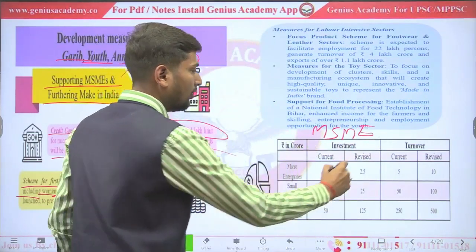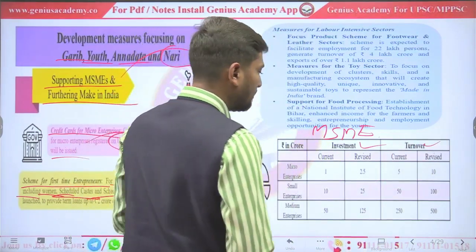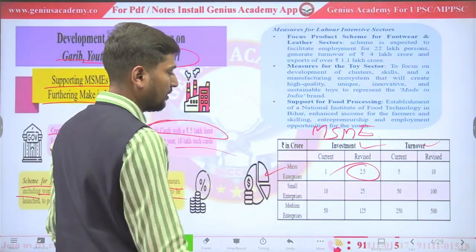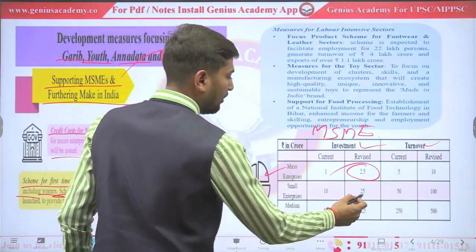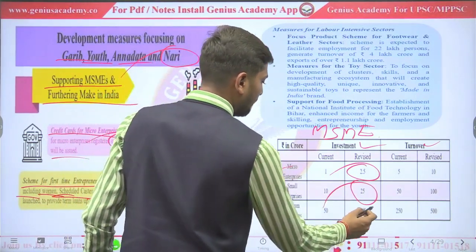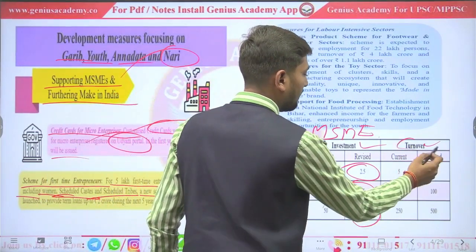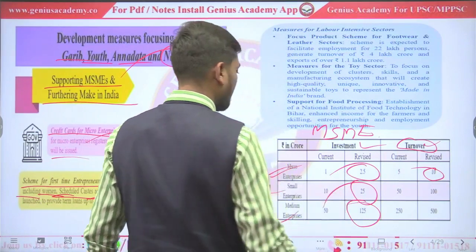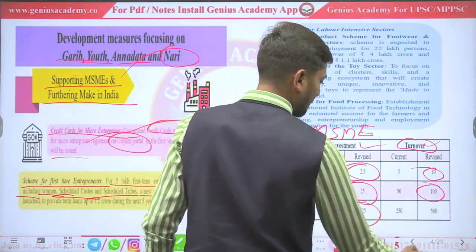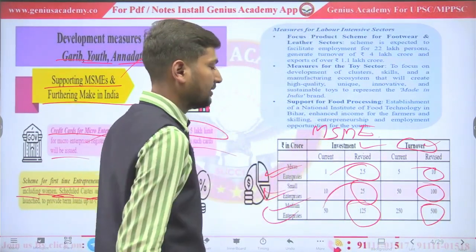So, based on investment and turnover, those who invest 2.5 crore are known as micro enterprises. Those who invest 25 crore will be known as small enterprises. Those who invest 125 crore are known as medium enterprises. Those whose turnover is 10 crore are also known as micro enterprises. Whose turnover is 100 crore, they are known as small enterprises. Whose turnover is 500 crore, they are known as medium enterprises.